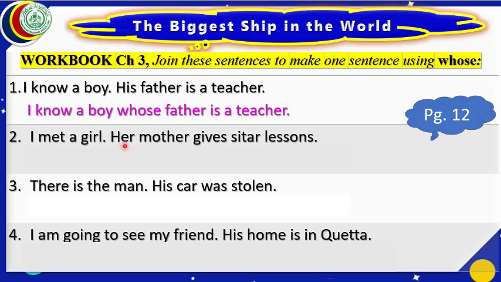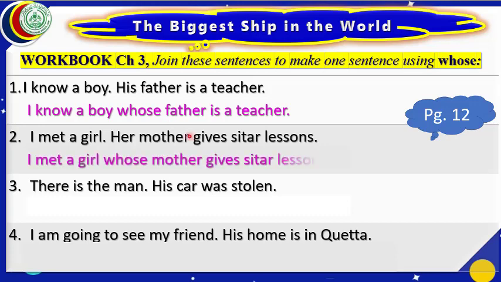We shall change this her into whose, and we shall leave this full stop, because our answer will be a single sentence, not 2 sentences. Let us write the answer. I met a girl whose mother gives sitar lessons.